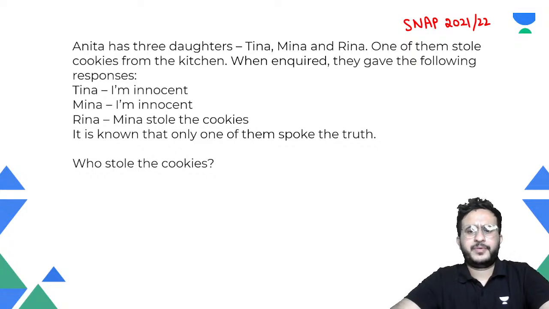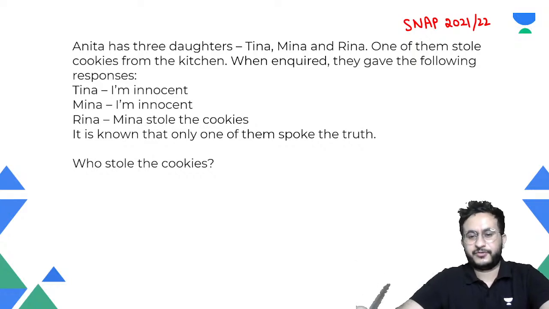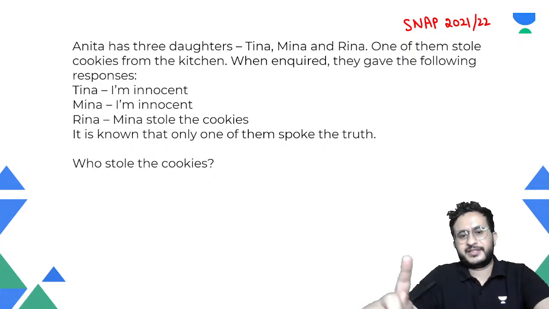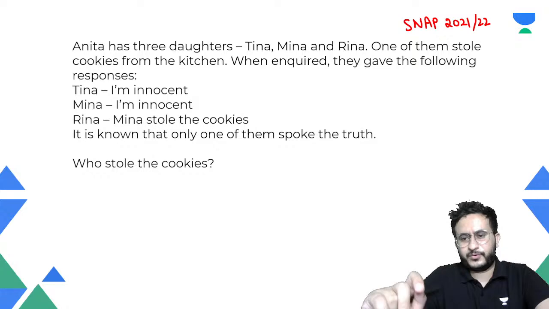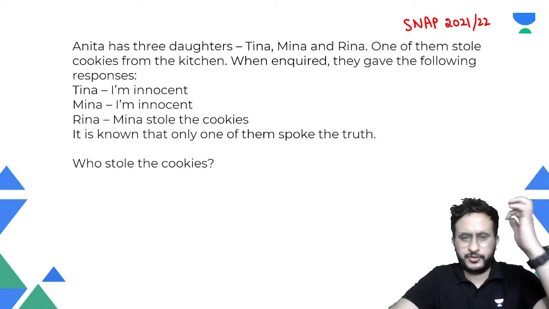So now two of them are saying I am innocent, right? So two people cannot speak the truth. One of them has to lie, right? It is given that only one of them spoke the truth. So that means if both of them cannot speak the truth, one of them has to lie. So it has to be out of Tina or Meena. Okay, so Reena means Reena cannot be the one.